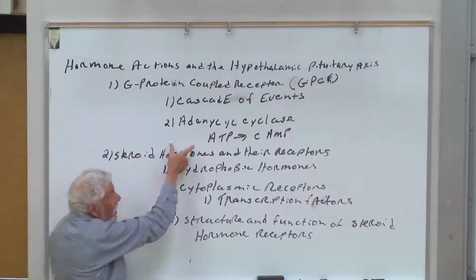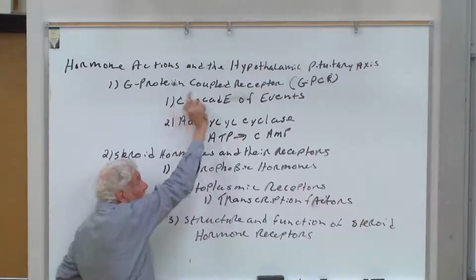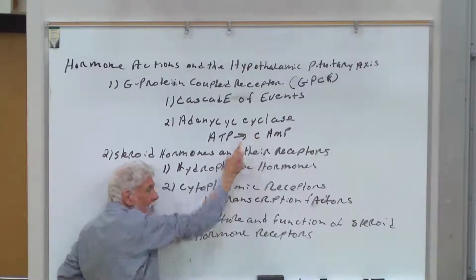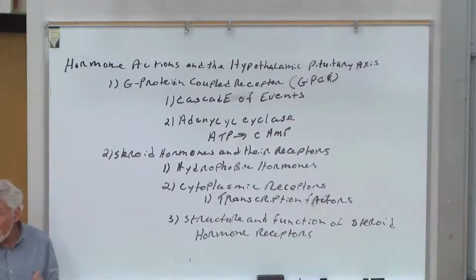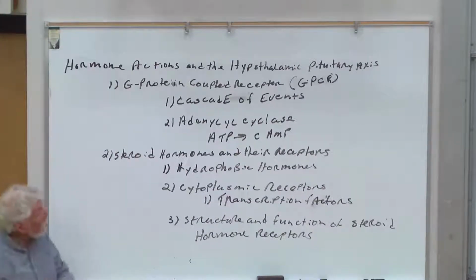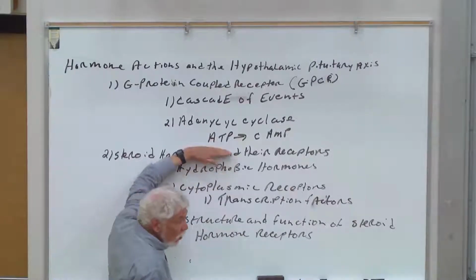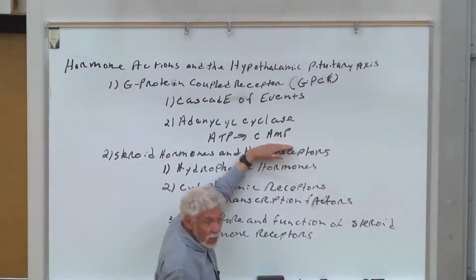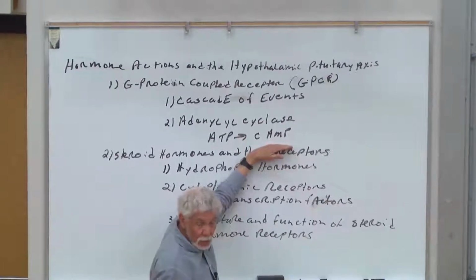They're going to affect enzyme activity. The enzyme activity we're going to talk about is something known as adenylyl cyclase. Adenylyl cyclase is a really, really important enzyme in all of our cells. And what it does is it converts garden variety adenosine triphosphate to cyclic AMP. The cyclic AMP now becomes a messenger.